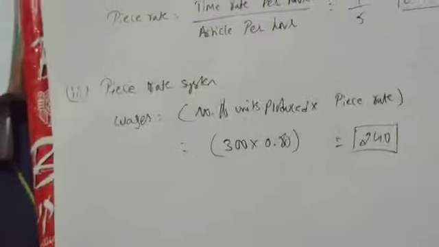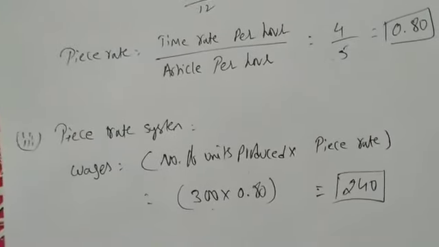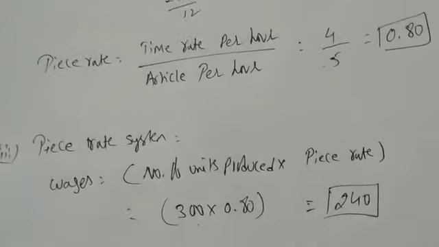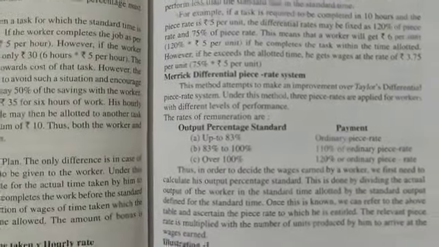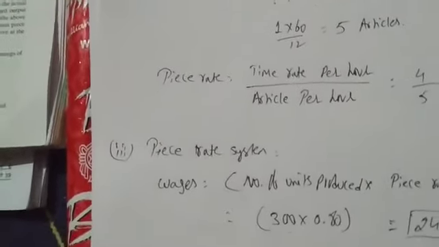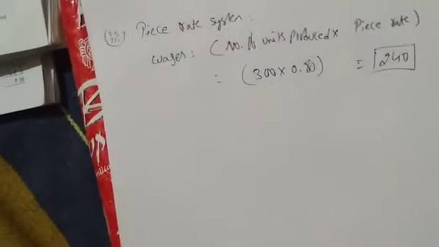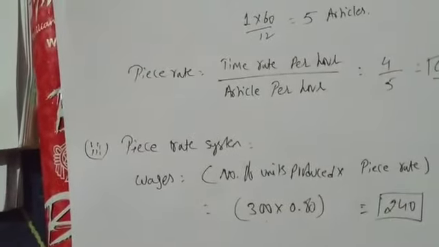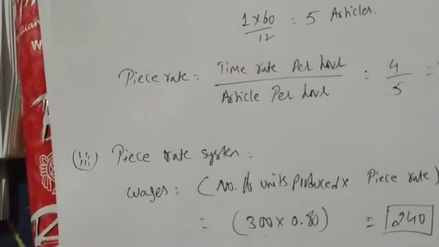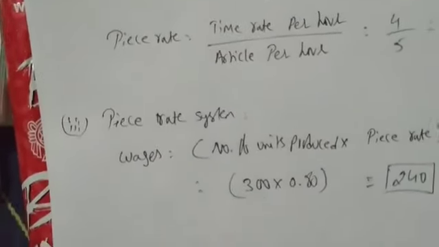After that we have to see Merrick and Taylor. Merrick and Taylor we'll see and wind up this chapter. This Merrick is the differential piece rate system, and here is Taylor. Taylor and Merrick we have to do, and after that we'll start problems on Merrick and Taylor. It is tomorrow's class. Tomorrow is Sunday, I know, but even though, I'll upload videos on Sunday also. Merrick and Taylor and 2 problems for labor cost turnover. That's it. Then we'll wind up labor and go for materials.